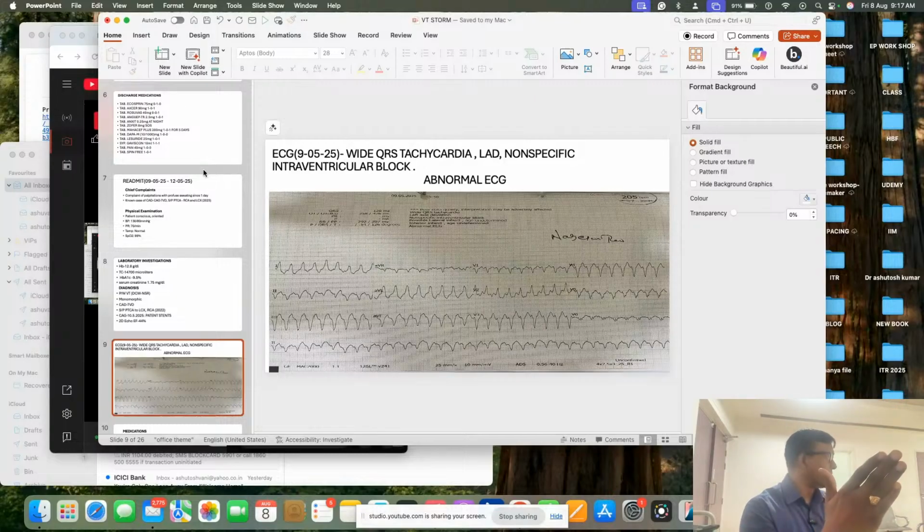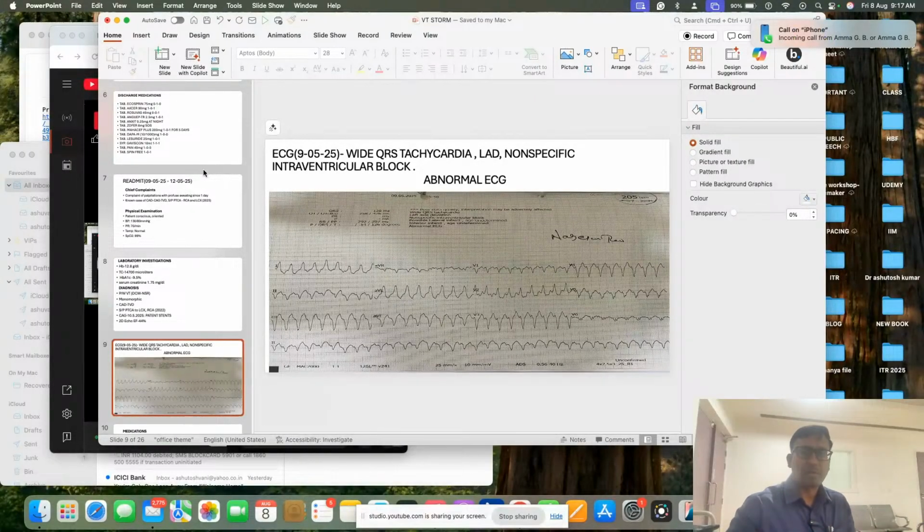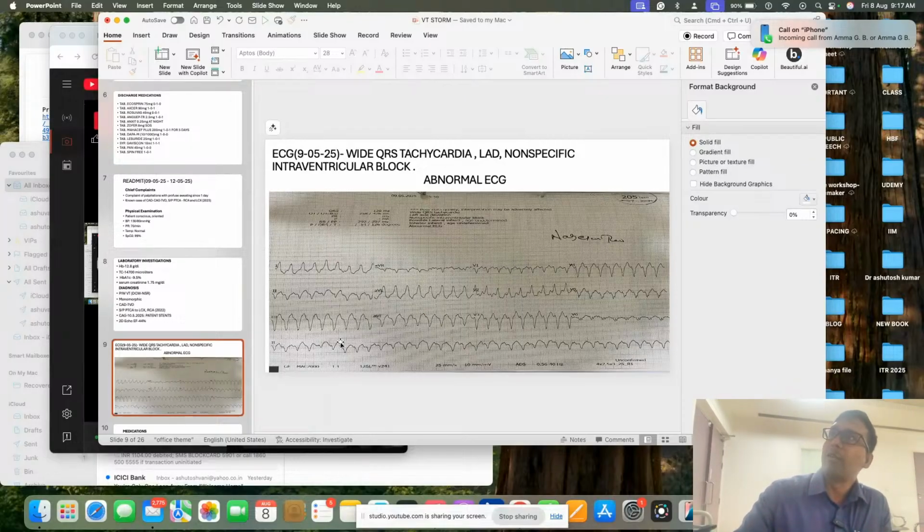If it is away from the septum, you will get an RBB type morphology. If it is near to the septum, which is called the midline structure, the RBB pattern may not be there. And that is what I am expecting in this case also. So in this, you can see this is an LBB type morphology, and second, 2-3 areas are negative.